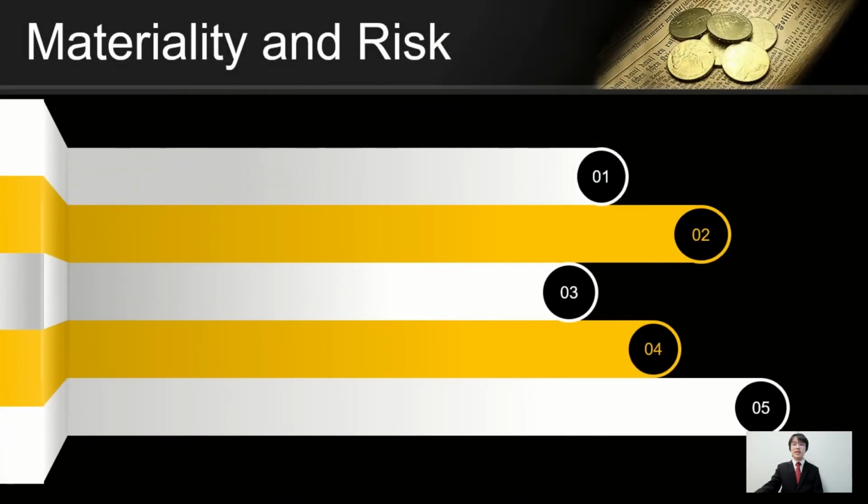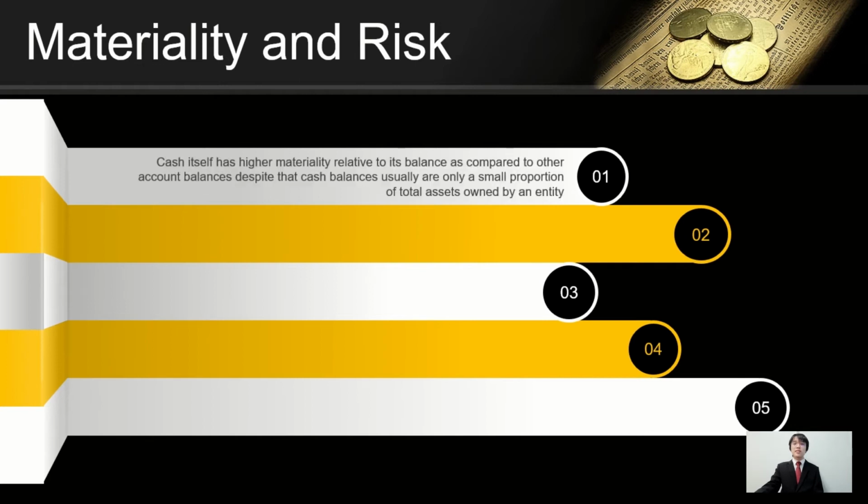Next, I will move into the materiality and risk when developing an audit plan for the audit of cash. In most cases, cash itself has higher materiality relative to its balance as compared to other account balances, despite cash balances usually being only a small proportion of total assets owned by an entity. This is because cash is the element that reflects the solvency of an entity, which subsequently determines the survival of the entity as a going concern.